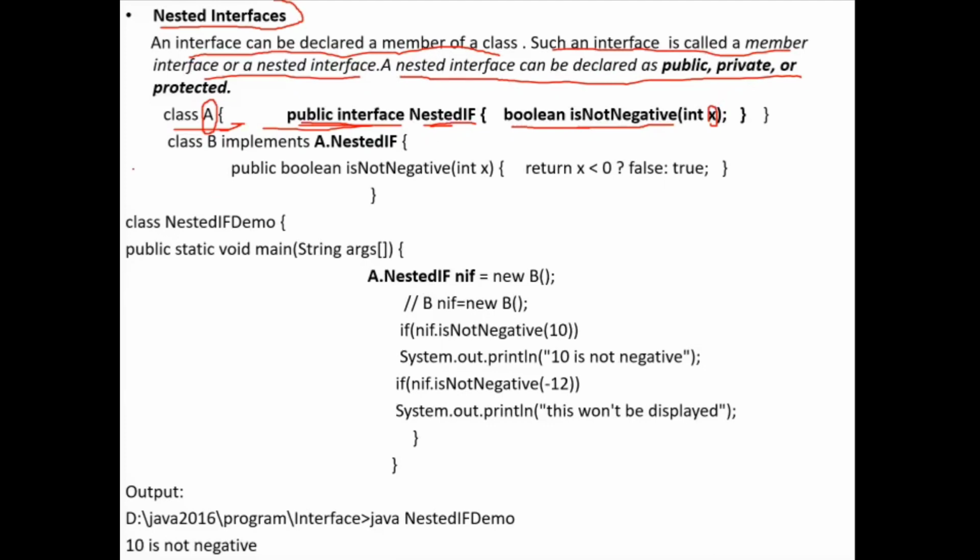Next, I have created one more class B that implements this interface. But this interface is a member of class A, so I cannot directly write the interface name. I have to write the outer class name dot the interface name. If I want to implement the nested interface, I have to write outer class name dot interface name. Got it?